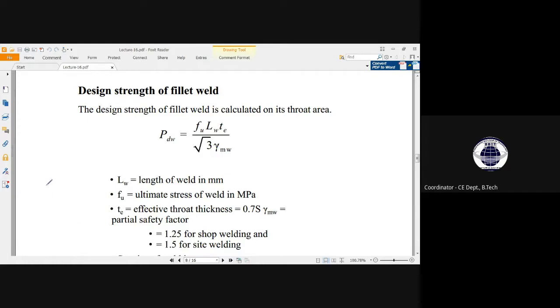About the numerical problem. So here, as we have come so far, the design strength of fillet weld is... Let me open the IS code as well along with it.